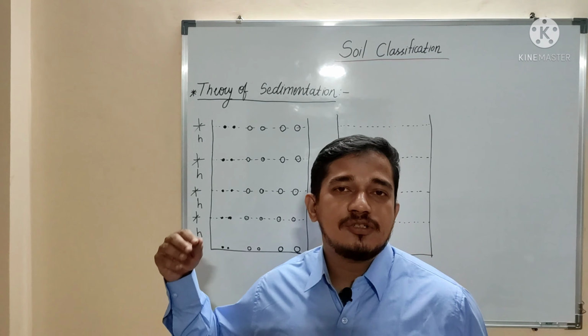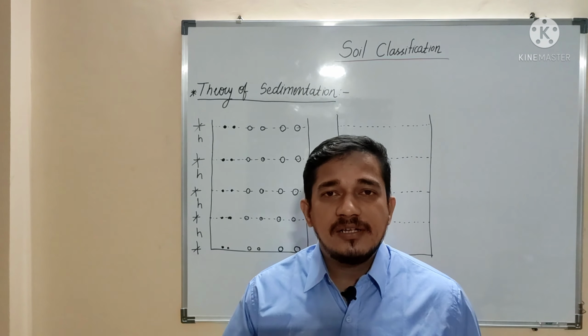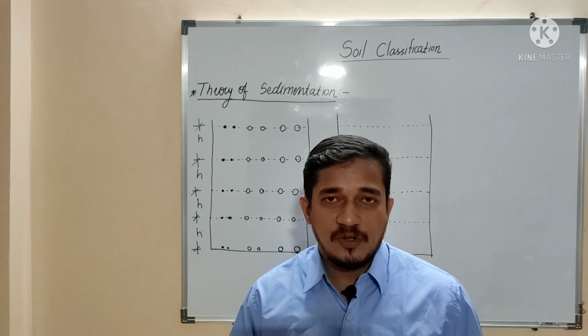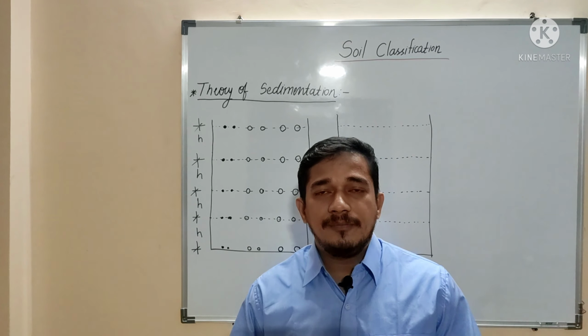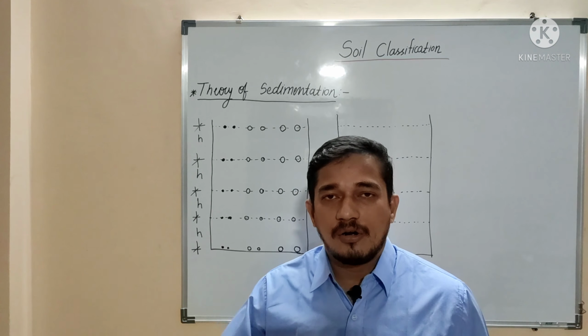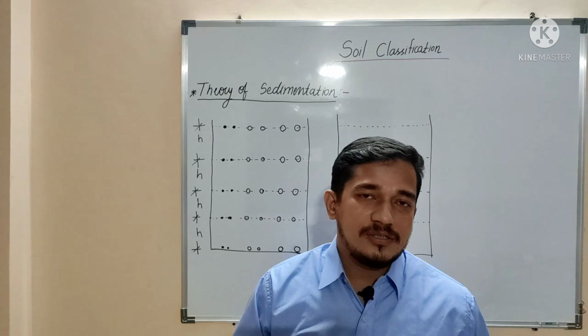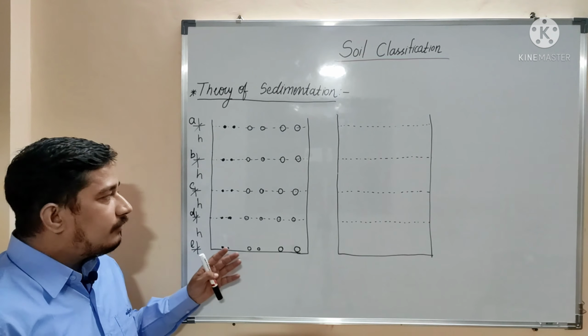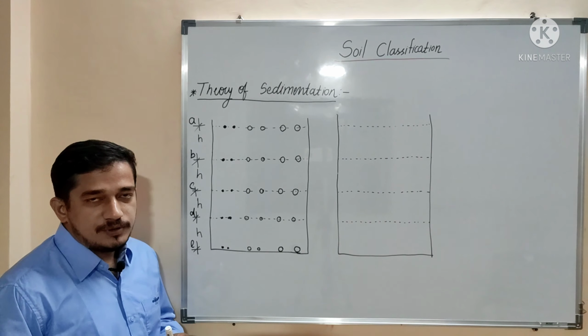So when we perform this sedimentation analysis, this soil suspension will be thoroughly mixed. So as it is mixed thoroughly, all the size particles will be present throughout the depth of the jar, or throughout the depth of this soil suspension. Let's consider this particular soil suspension.